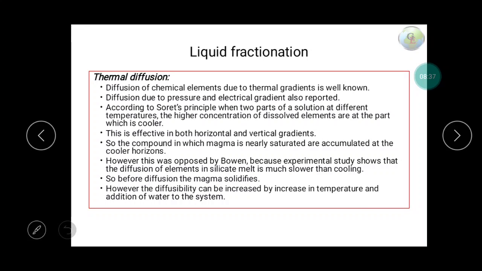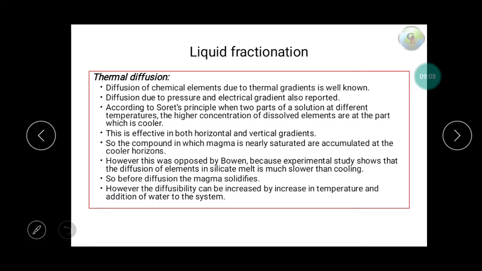There will be a core. The core will be hotter, and towards the wall rock the temperature will be lower. So what happens in the cooler region is that there will be more concentration of elements in comparison to the hotter region. That is the principle that is written here.